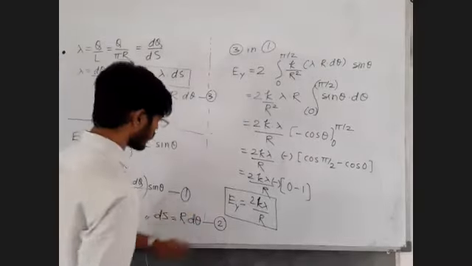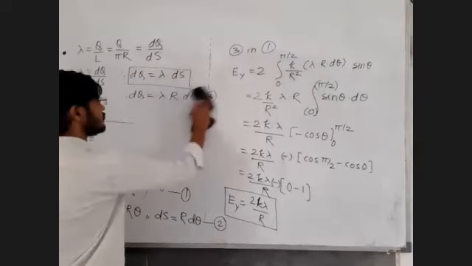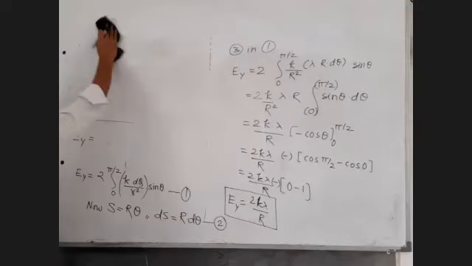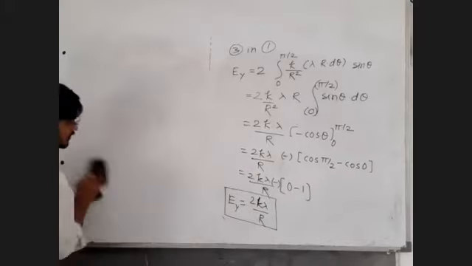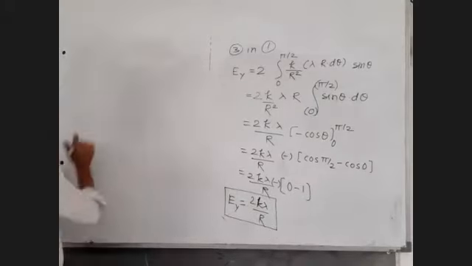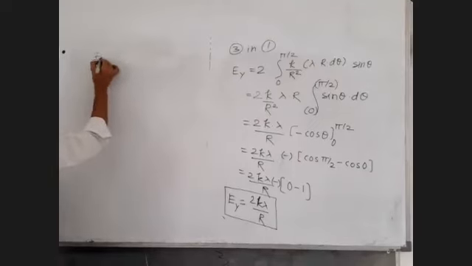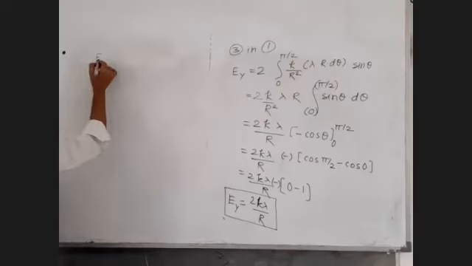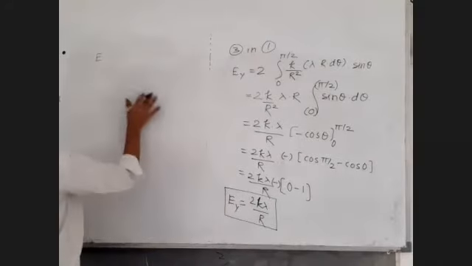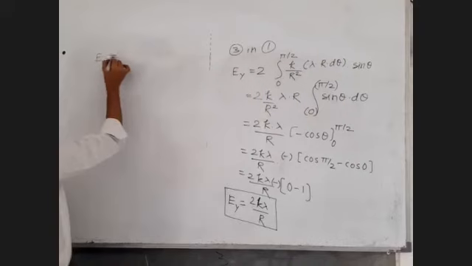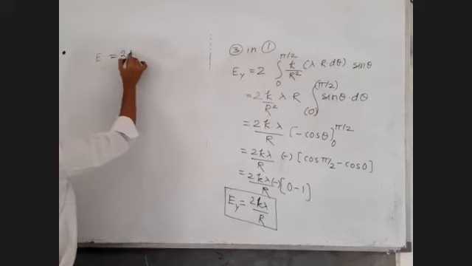Let us write the other forms of the same equation. Some people write this equation like this. We have written electric field due to semicircle; now you can call it as E only. Electric field due to the semicircle is, some people write it as 2k lambda upon r.